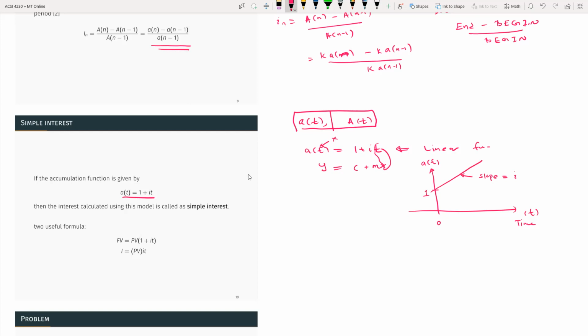If you use this formula, then the interest from that formula is called simple interest. Then you can calculate the future value, basically present value times a(t).